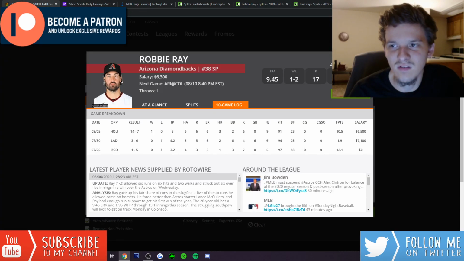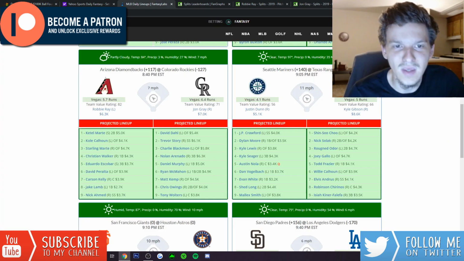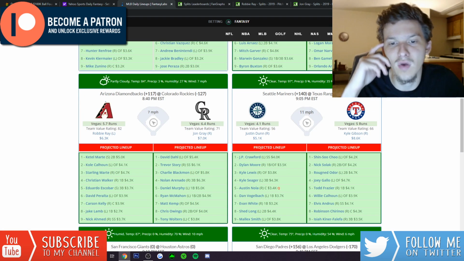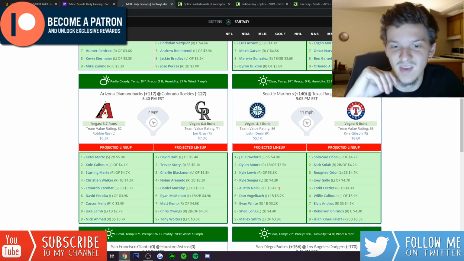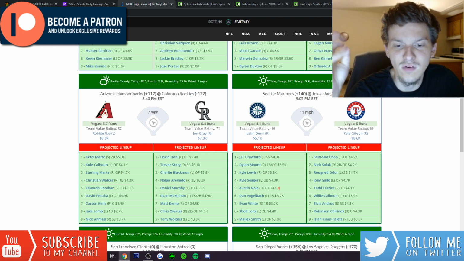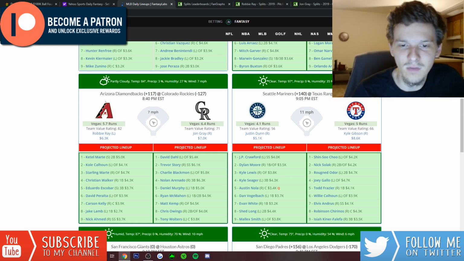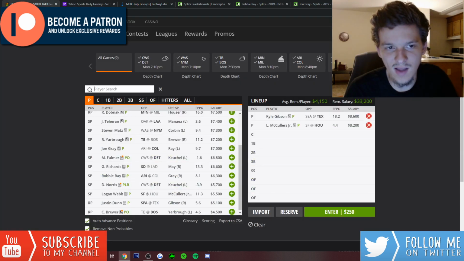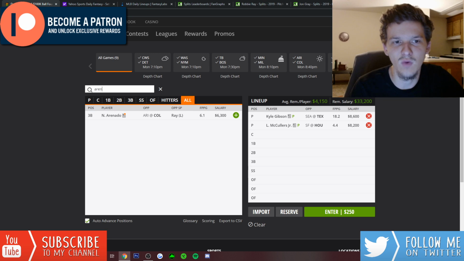They are incredibly expensive. If we just look at the pricing, Trevor Story and Nolan Arenado are both over 6K on DraftKings. Even guys like Matt Kemp and Chris Owings are not really cheap. Matt Kemp's $4,500, Chris Owings is $4K. But I'm hoping that with the price tags so high, maybe that keeps their ownership down. So I do like going to these Rockies bats and trying to find a way to fit them in.